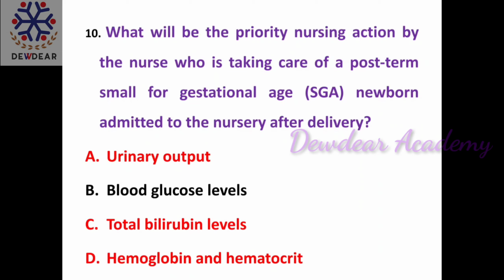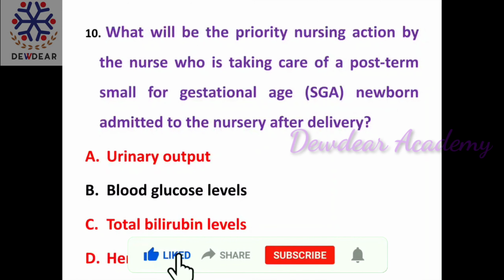Polycythemia may also contribute to increased bilirubin level, usually beginning on the second day after delivery. So the priority nursing action for a post-term small for gestational age newborn admitted to the nursery soon after delivery is monitoring the blood glucose level.